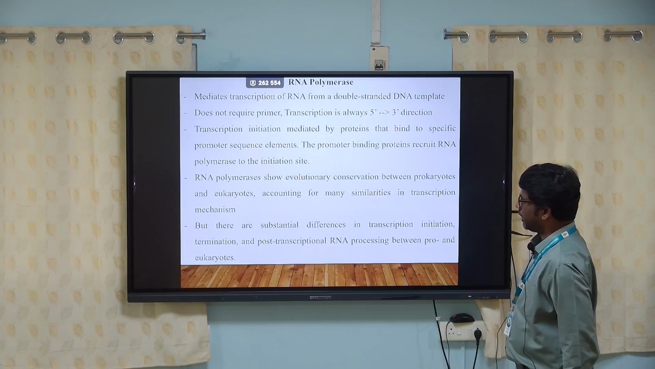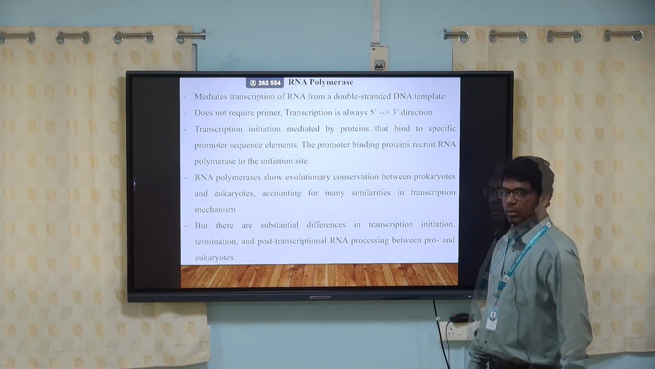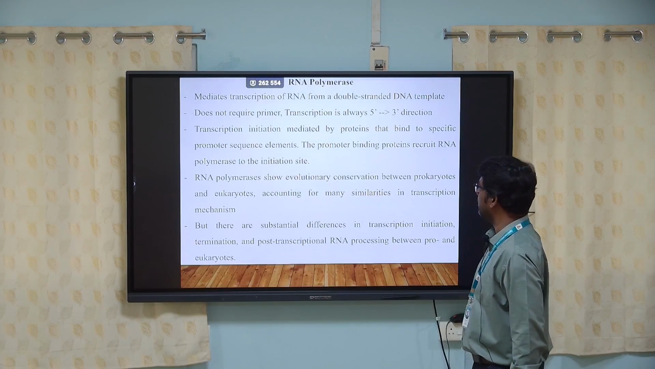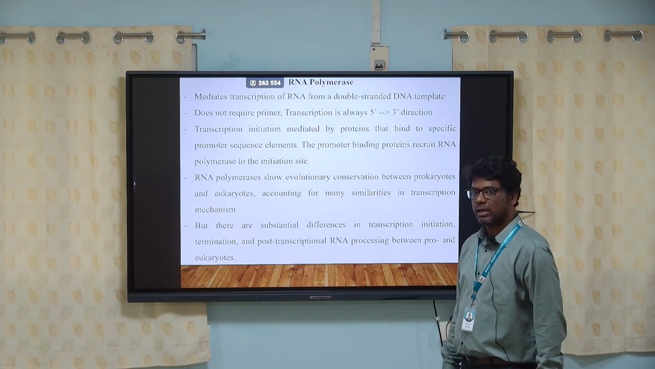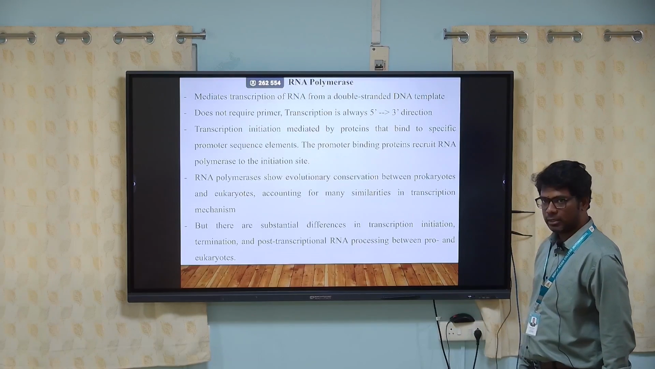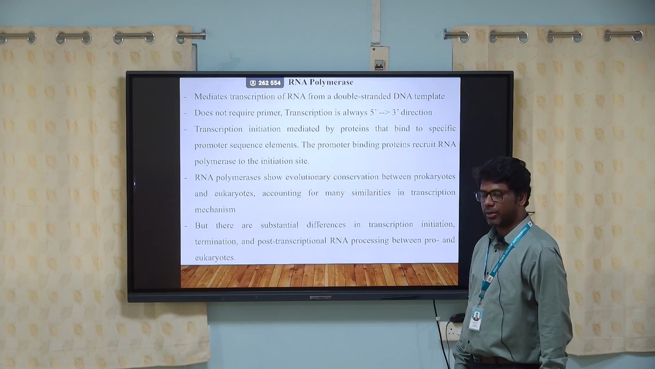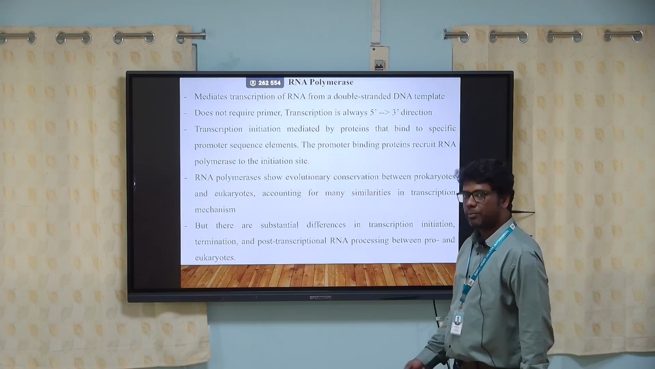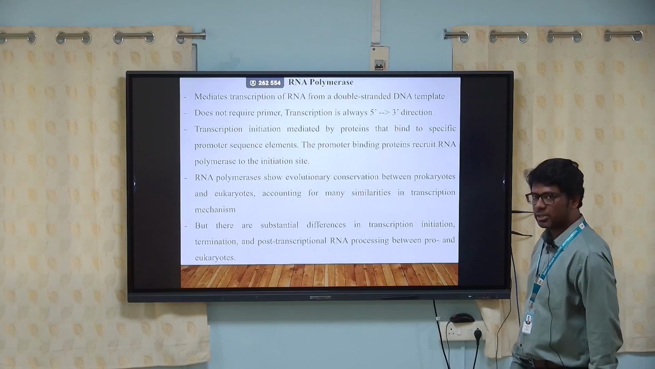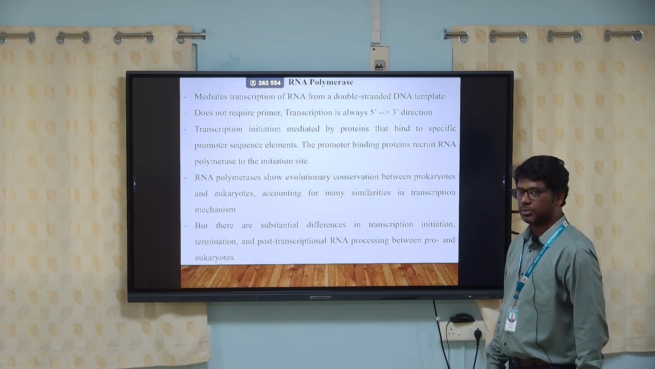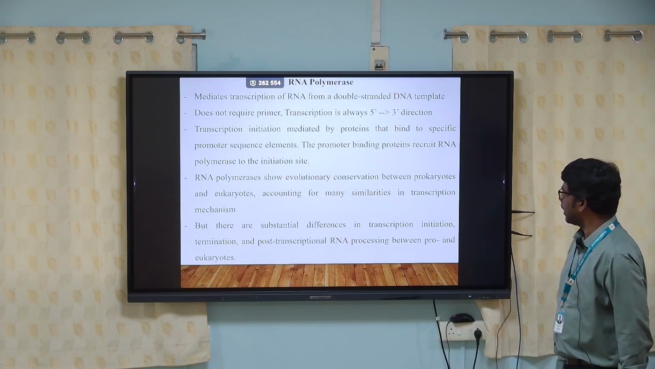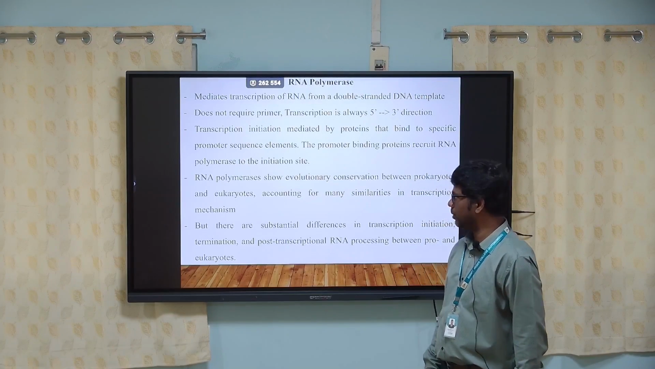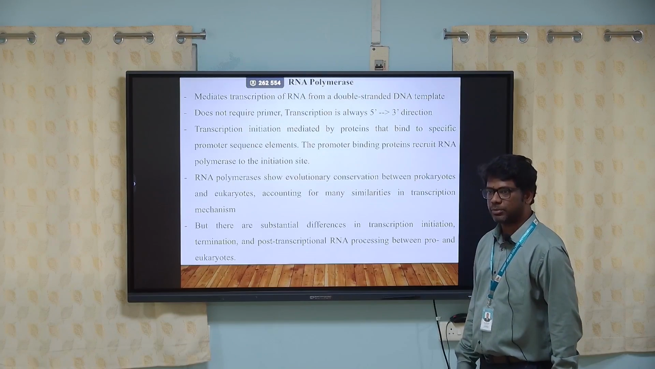Generally, RNA polymerase mediates transcription of RNA. That means it converts DNA into RNA. In this process, it does not require a primer, and it transcribes in the 5 prime to 3 prime direction. Transcription is initiated by many proteins that bind to a specific promoter region in the transcription area. The promoter binds to the DNA, thereby recruiting RNA polymerase to initiate the transcription process.